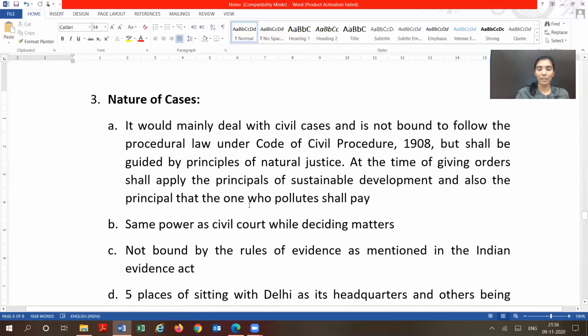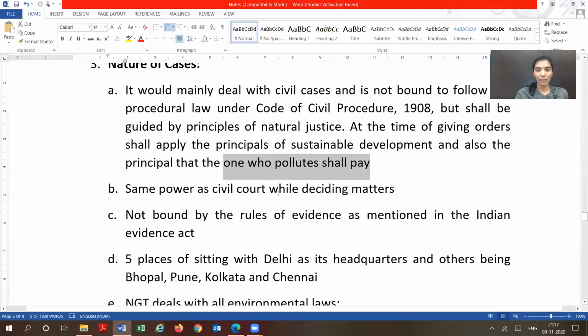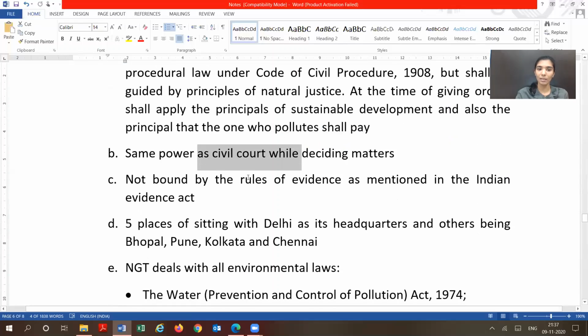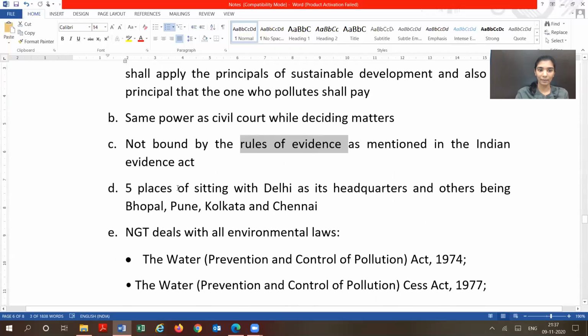What is the nature of the cases handled by the National Green Tribunal? It would mostly be civil cases. However, it is not bound to follow the Civil Procedure Code. It has to be guided by the principles of natural justice. And at the time of giving orders, they have to apply the principle of sustainable development and also the principle that one who pollutes has to pay. The National Green Tribunal has the same power as a civil court when they are deciding the matters, and they are not bound by the rules of evidence under the Evidence Act.